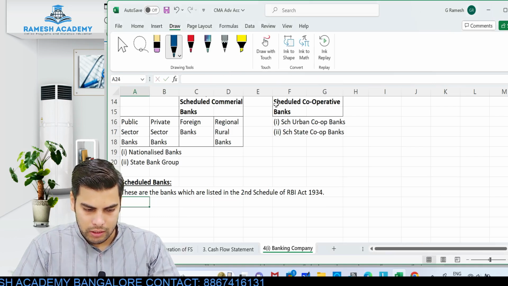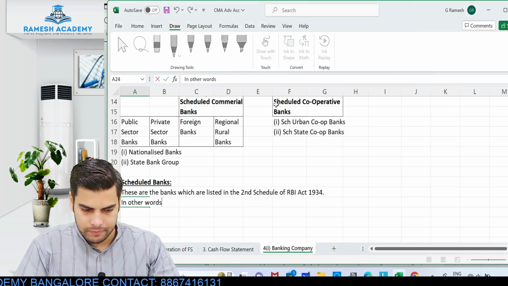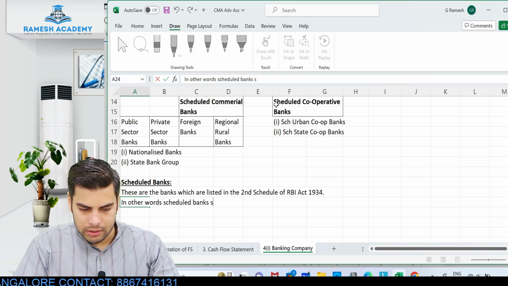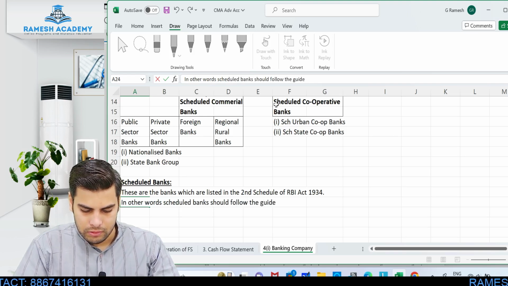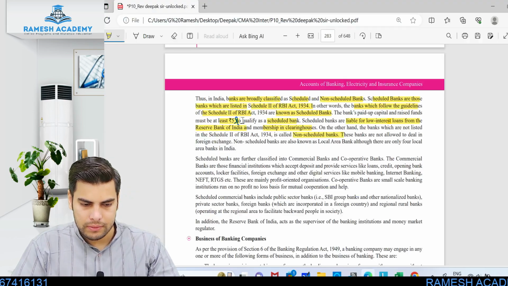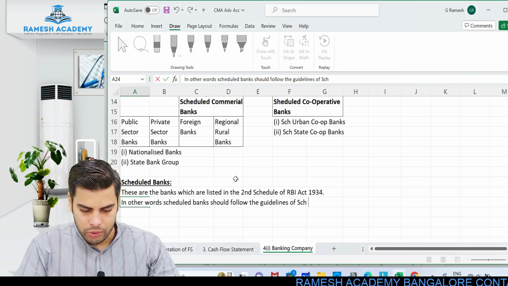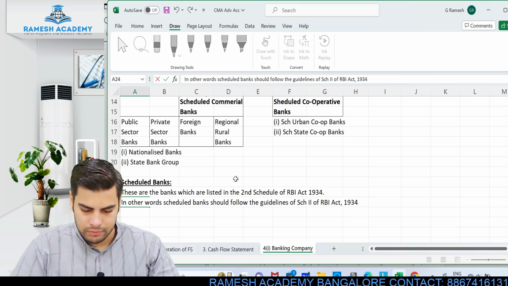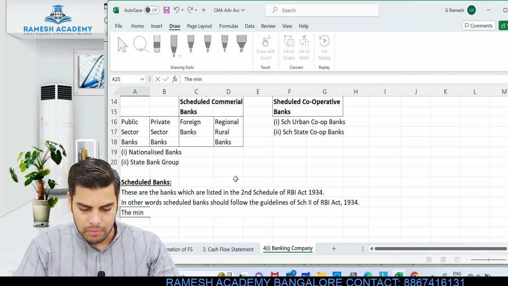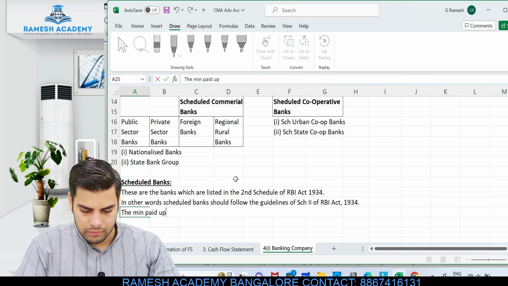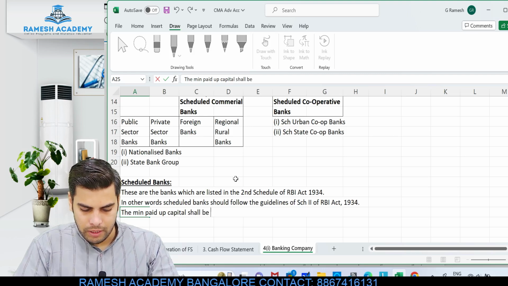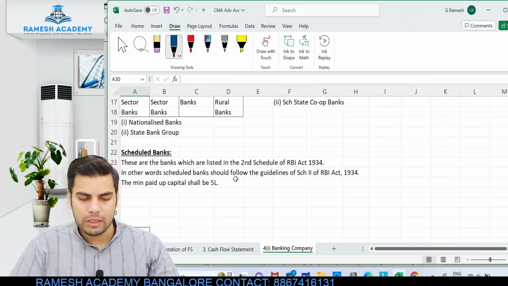Okay, so in other words, scheduled banks should follow the guidelines of, look at this, the banks which follow the guidelines of Schedule 2 of RBI Act. Okay, so they need to follow the guidelines of Schedule 2 of RBI Act. Clear? So the minimum paid up capital shall be 5 lakh. Just remember these points, more than sufficient.